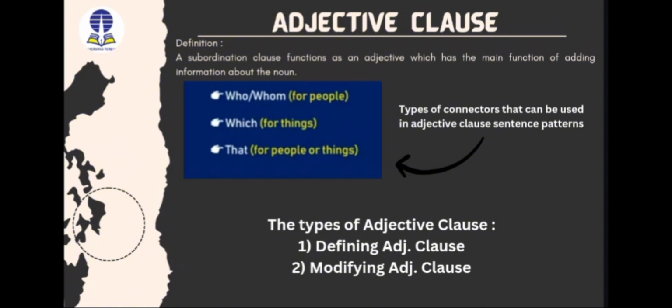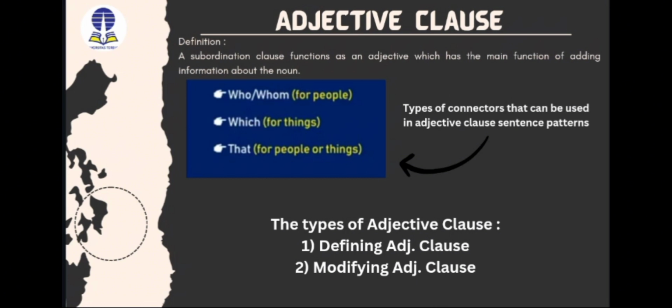And the adjective clause is followed by conjunctions or connectors. The types of connectors that can be used in adjective clause sentence patterns are like who or whom, which is for people, which, which is for things, and that, which is for people or things. We have two types of adjective clause. The first is the defining adjective clause and the second is the modifying adjective clause.